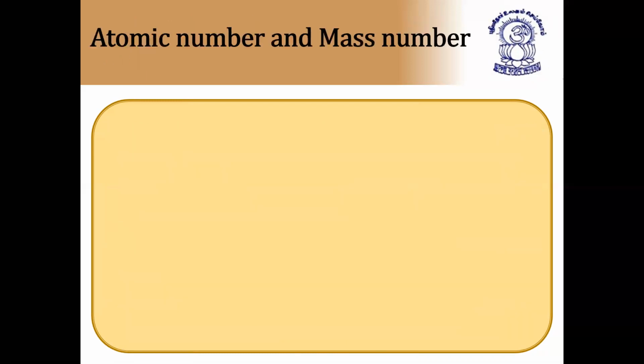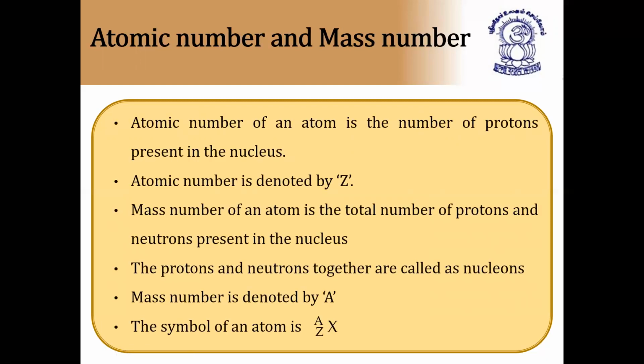Next, we'll proceed onwards. After Rutherford's model, we have the concept called atomic number and mass number. What is atomic number? The number of protons in an atom is called its atomic number. It is denoted by the letter Z. So the atomic number of an element is the number of protons present in the nucleus.